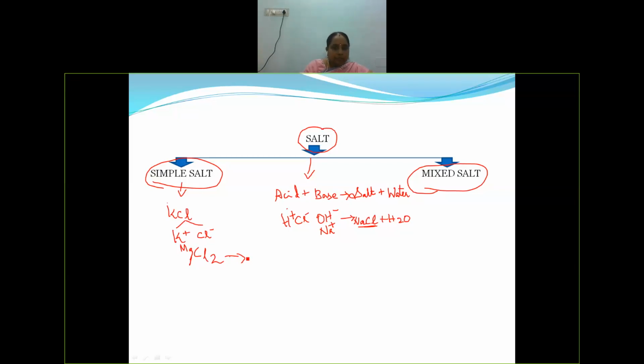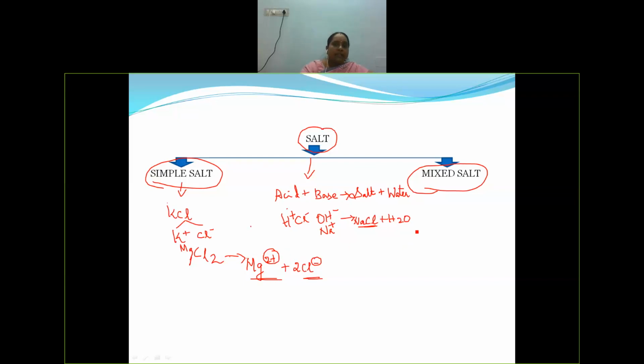They are Mg2 plus and 2Cl minus. Only the charge of the ions may differ, but the kinds of ions will be the same. Mg2 plus is the charge of magnesium, and 1 minus is the charge of chlorine. So if one magnesium ion is produced, then two chloride ions will be produced by this compound. Can you understand, children? So this is what is called a simple salt. Simple salts give simple ions on dissolution.